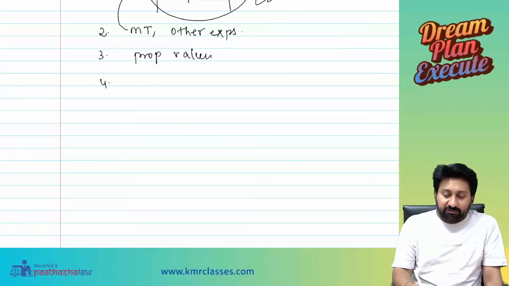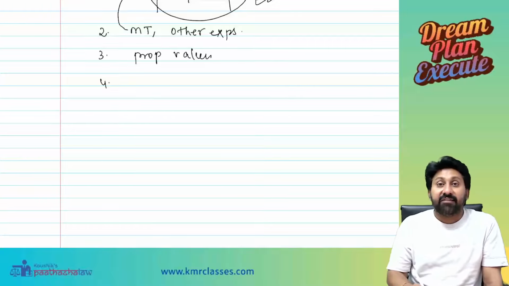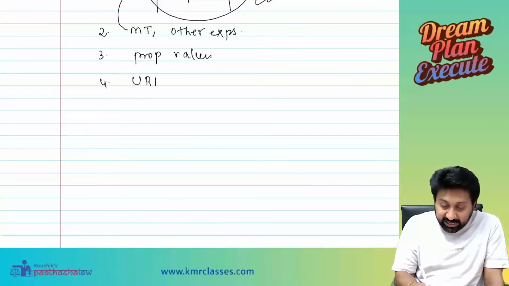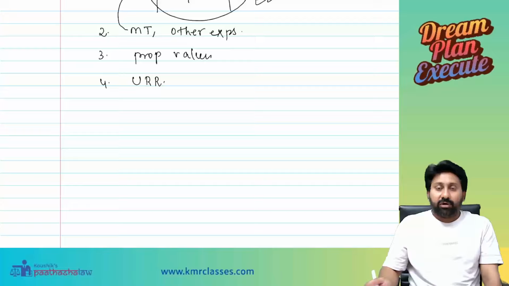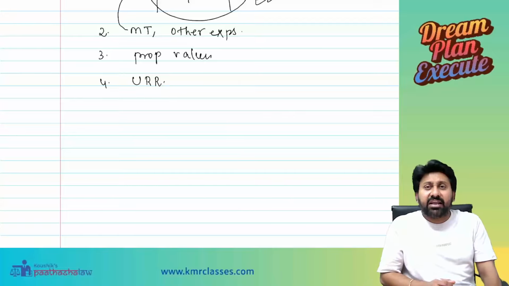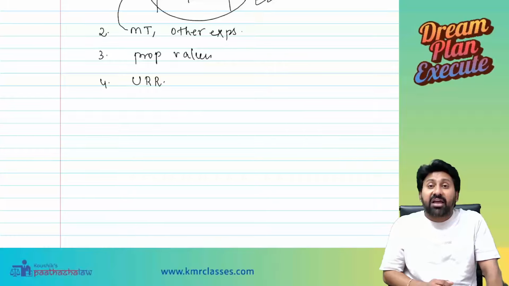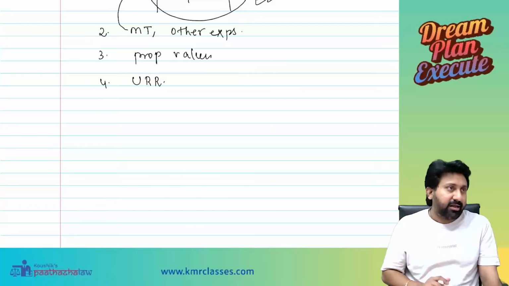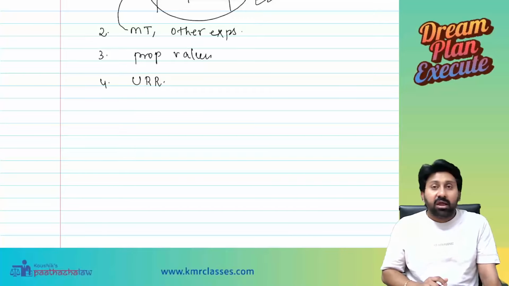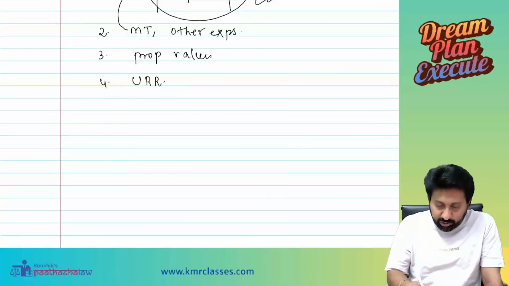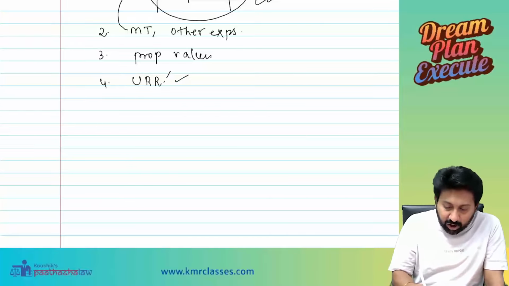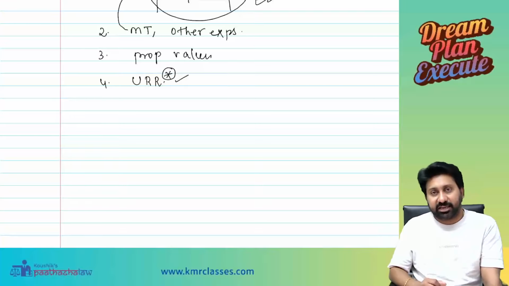The fourth kind of question that they will ask in examination is, they will give you unrealized rent in the question. Okay, what rent? Unrealized rent. Whenever unrealized rent is given, from the actual rent we have to reduce that unrealized rent. How to reduce that, I will show you in the question. Unrealized rent, almost in every question they are asking.